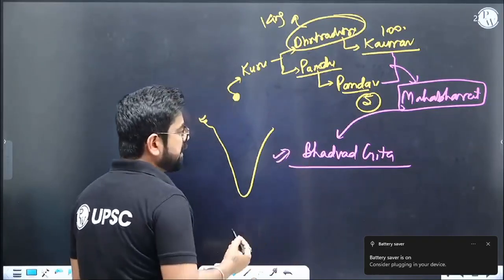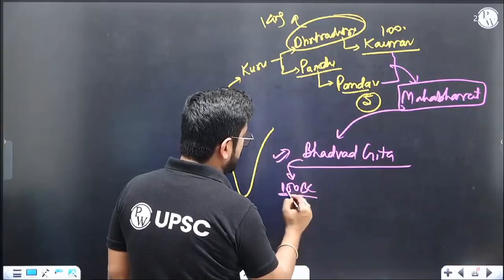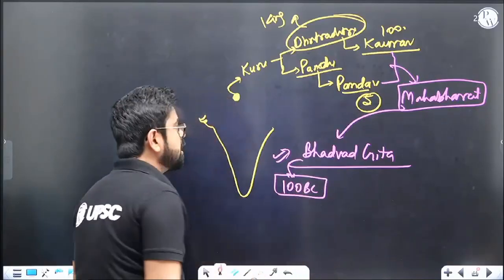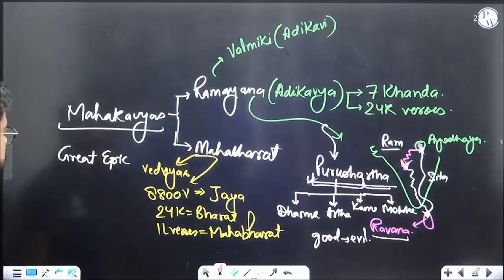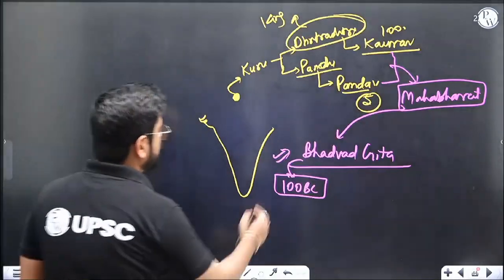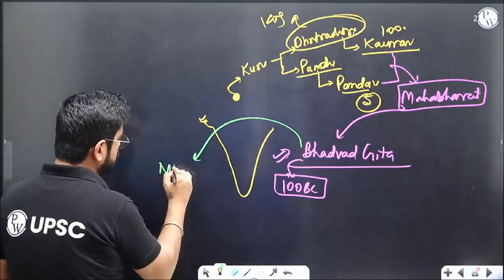Now Bhagavad Gita is written somewhere around 150 BC, roughly around 100 BC, and added to Mahabharata. So Bhagavad Gita also propounds one theory of Nishkam Karma.